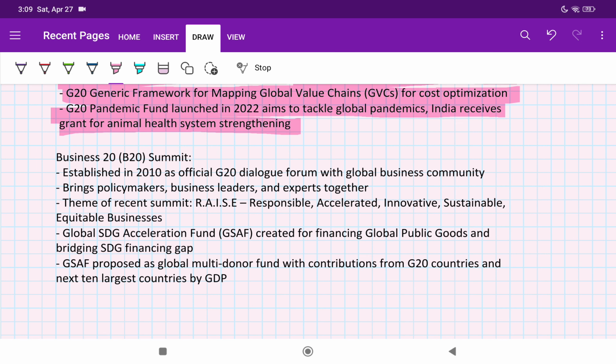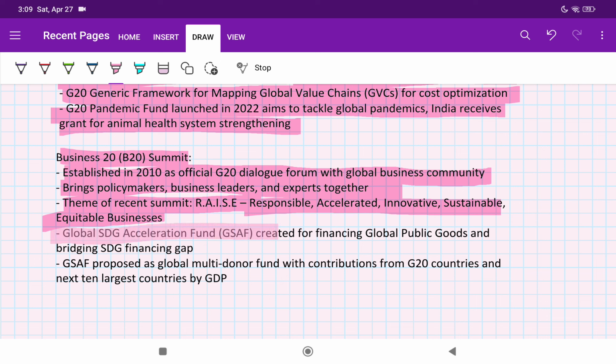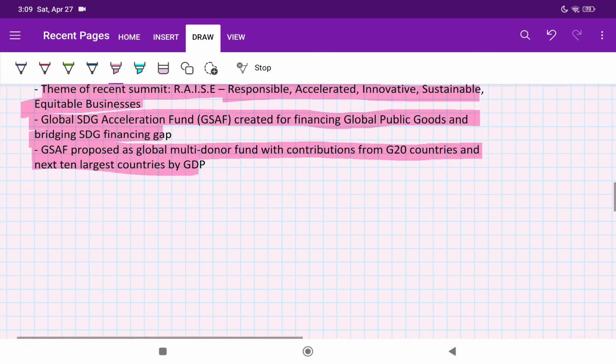Okay, next we have Business 20 B20 Summit, established in 2010 as official G20 dialogue forum with global business community, brings policymakers, business leaders, and experts together. Theme of the recent summit is RACE, RAISE, which is Responsible, Accelerated, Innovative, Sustainable, Equitable Businesses. Then Global SDG Acceleration Fund. It was created for financing global public goods and bridging the SDG financing gap. GSAF proposed a global multi-donor fund with contribution from G20 countries and next 10 largest countries by GDP.